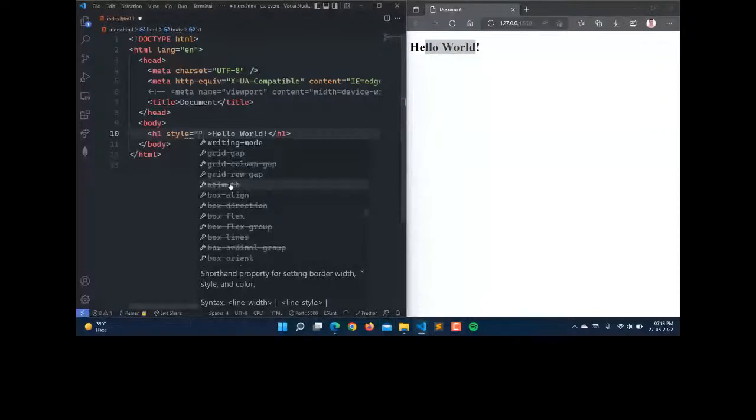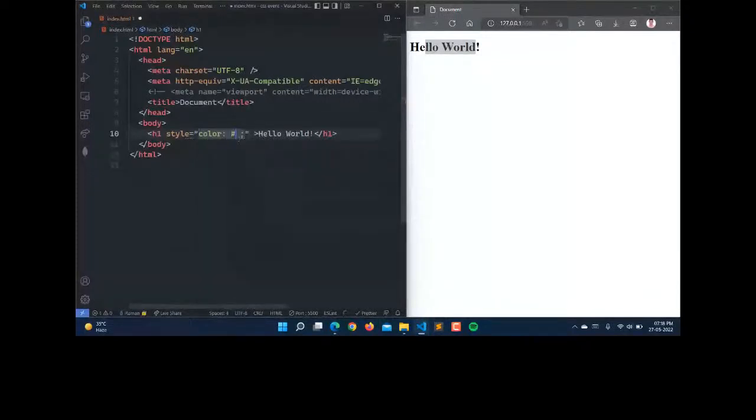Like here, I'm just changing the color. For the color there is red, or you can use the color name red, as well as the hex code. That is #FF0000. The first two digits are for red, the next two for green, and the last two for blue. That is RGB, and the shortcut is also there, that is #F00. You can also do this, and the live server is automatically refreshing.